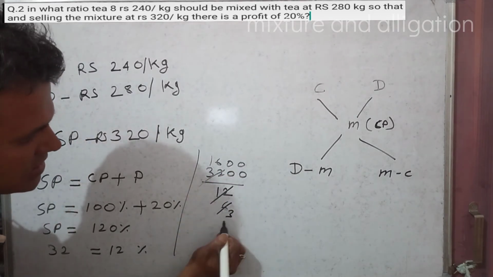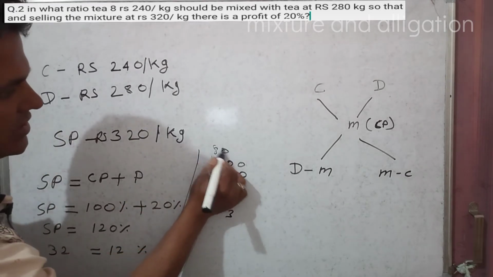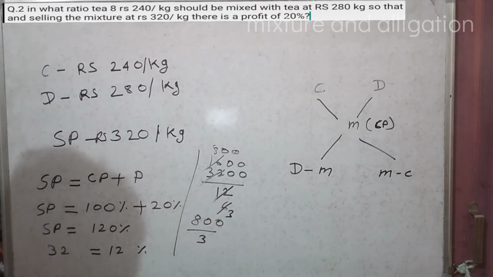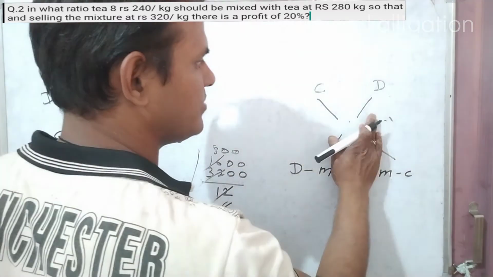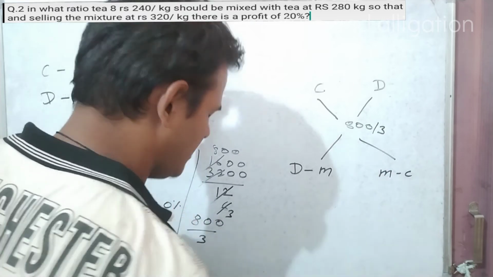Now see here 3 2 6, 2 3 6 and 800. So 800 by 3. Cost price is 800 by 3. Now keep here 800 by 3.